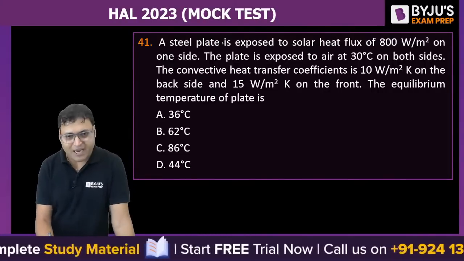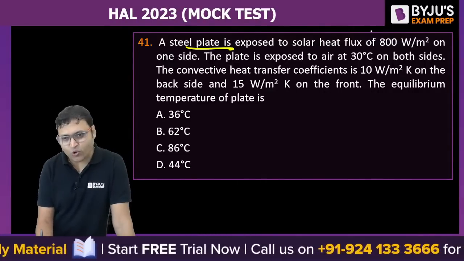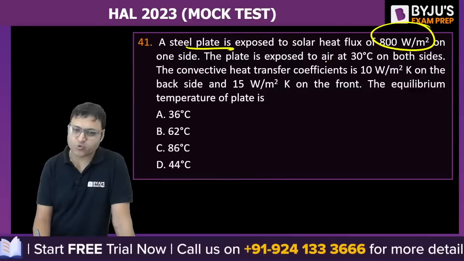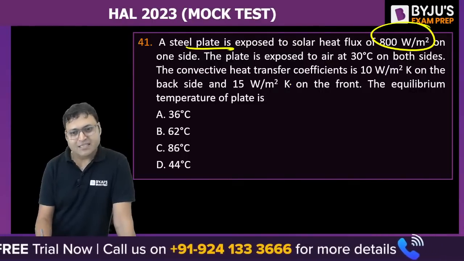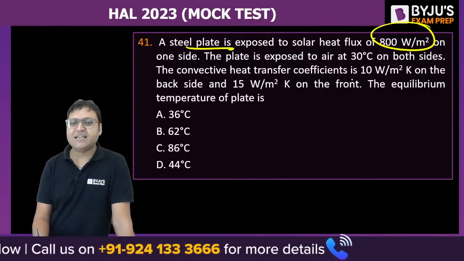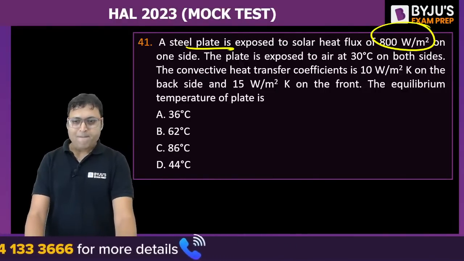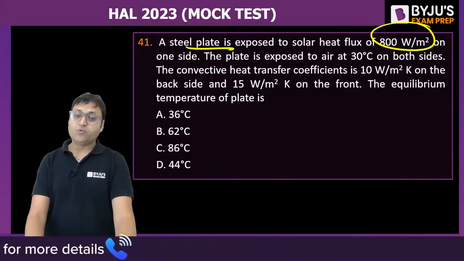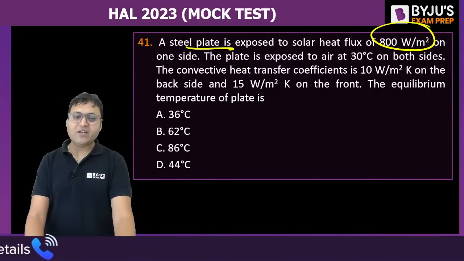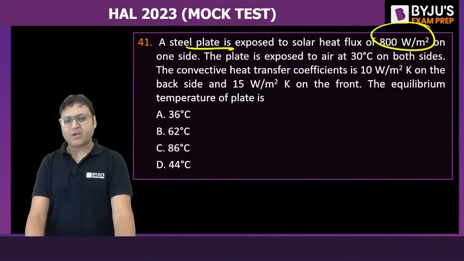There is a steel plate exposed to the solar heat flux of 800 watt per meter square on one side. Okay, the plate is exposed to the air at 30 degrees Celsius on both the sides. The convective heat transfer coefficient is 10 watt per meter square Kelvin on one side and 15 watt per meter square Kelvin on the other side.